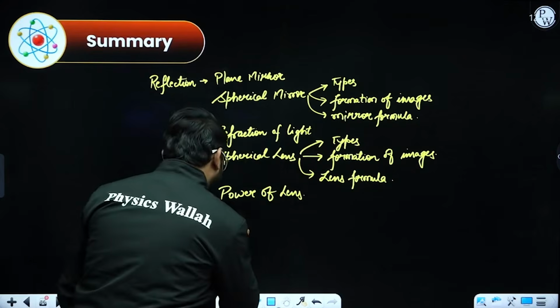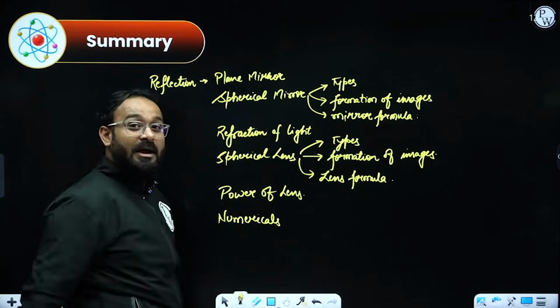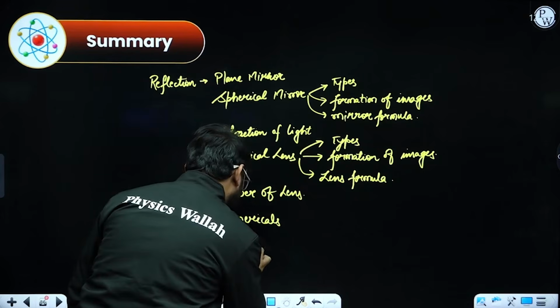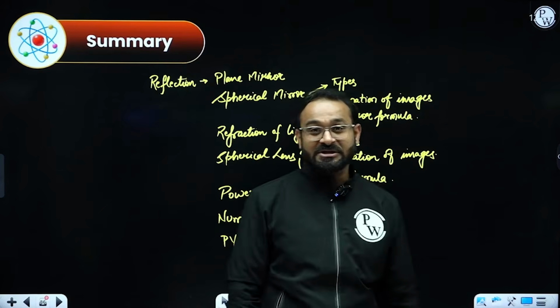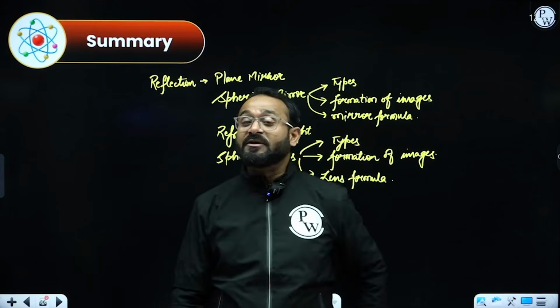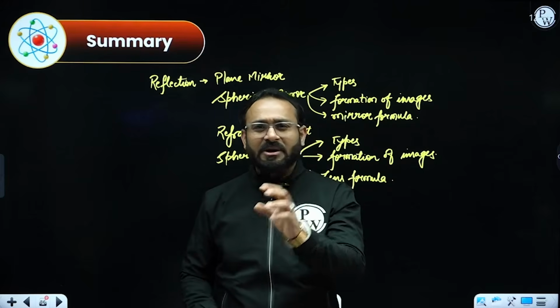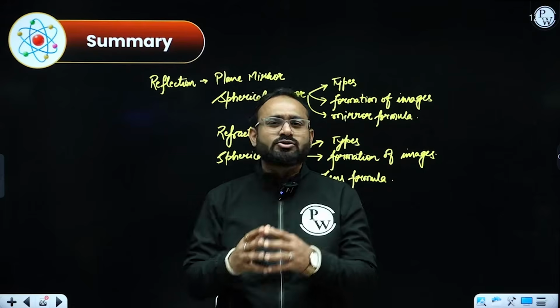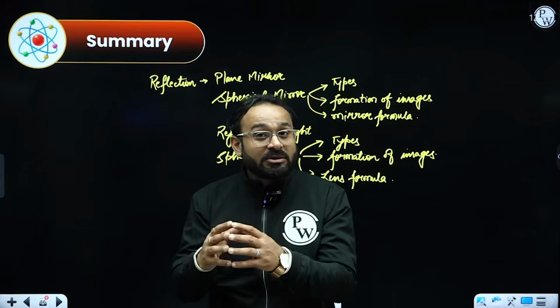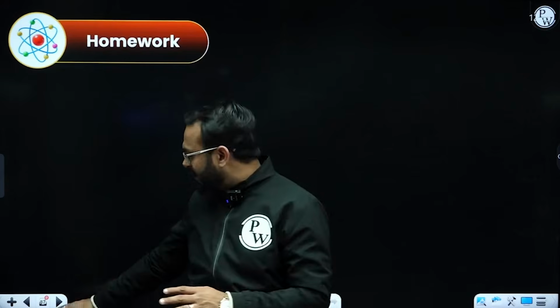Apart from that, we did so many numericals based on the above categories, and at last we did PYQs. What kind of questions have been asked in previous years? So that was the entire chapter, the one shot of this wonderful chapter, light, reflection and refraction. You need to revise the concepts. I would highly recommend not to revise too much theory, rather write down the theoretical questions, practice accordingly, and solve as many numericals as you can, and this is how you will be able to crack this chapter and get 100% marks.